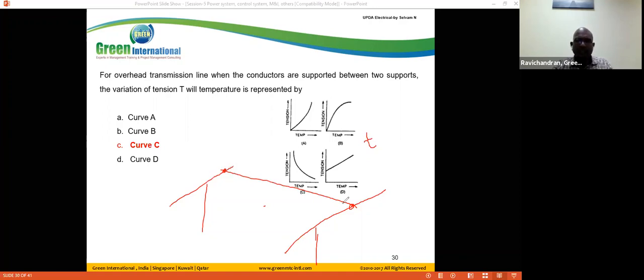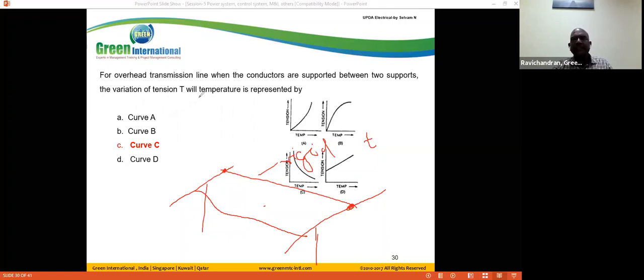In general, it is not rigid. The drawing I marked is rigid, but in general it is a curved shape, not a straight line, because due to some weight it has some curve.